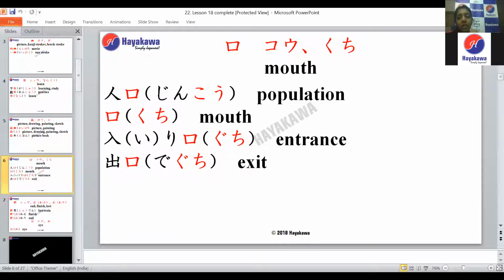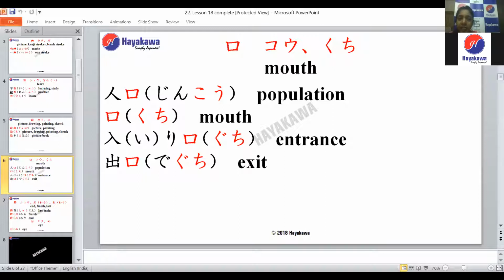The next word is kuchi. Kuchi in itself means mouth. If you see the kanji, it looks as if somebody's mouth is open, like that you will draw it. So the word for mouth in Japanese is kuchi. Now you can use the same thing for entrance and exit also. Iriguchi. Iriguchi is entrance.